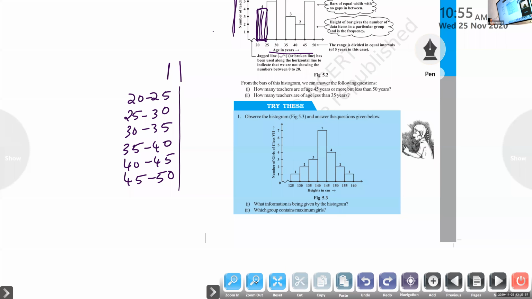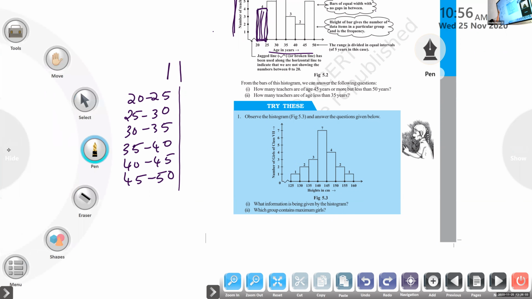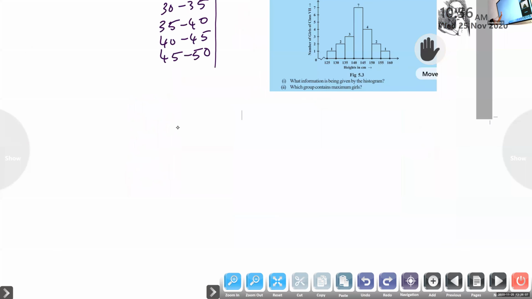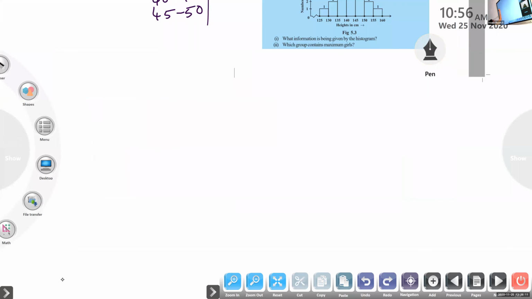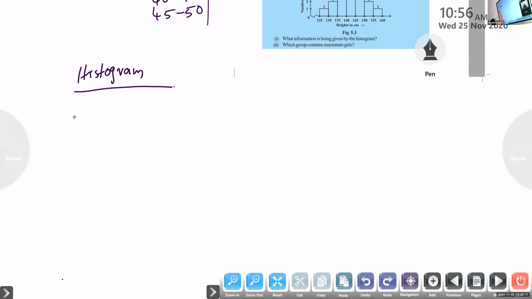A histogram is a continuous bar graph. Write the heading histogram, then write it is a continuous bar graph. Second point, histogram, continuous bar graph.